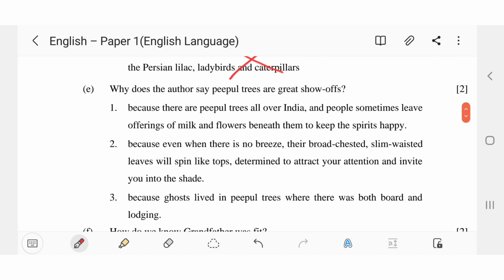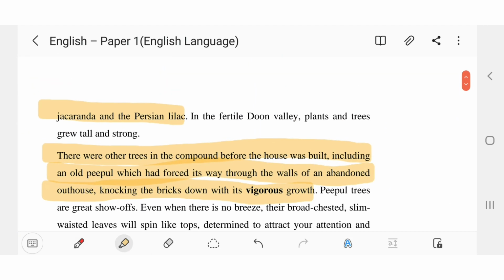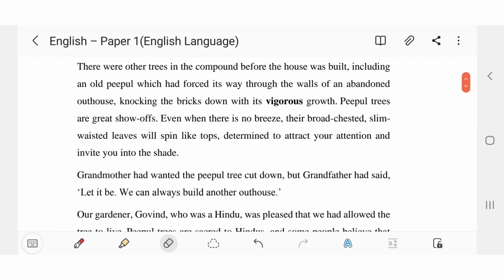Now, E question. Why does the author say peepal trees are great show-offs? Okay, let's find this statement in the passage. Yeah, it is after the vigorous growth. Peepal trees are great show-offs. Even when there is no breeze, their broad-chested, slim-waisted leaves will spin like tops, determined to attract your attention and invite you into the shade. So this is the reason.